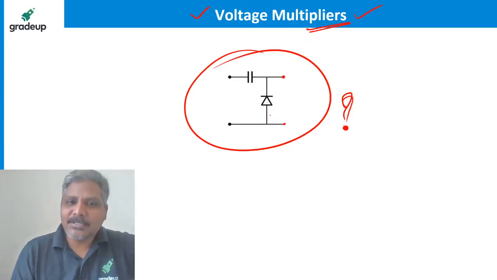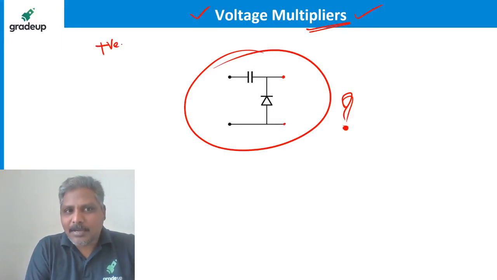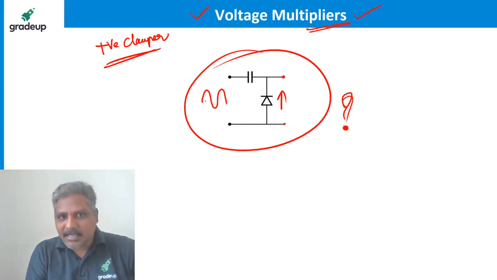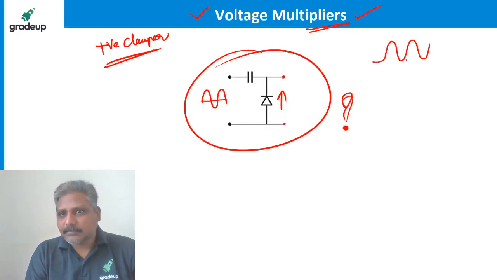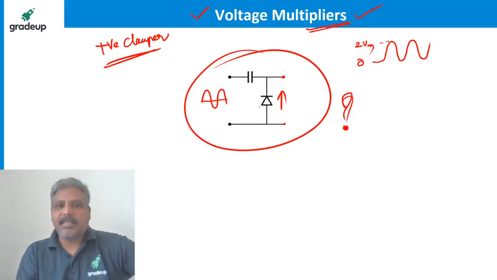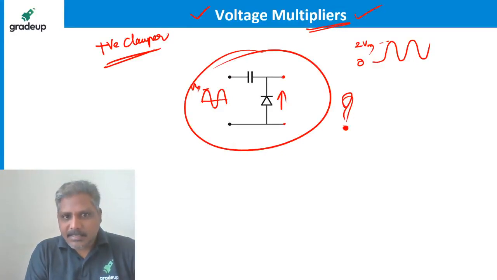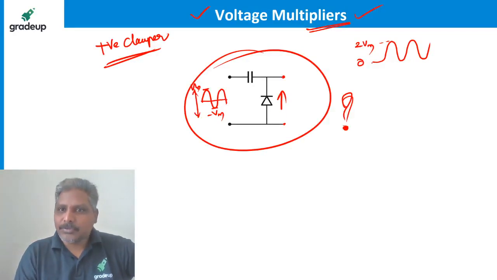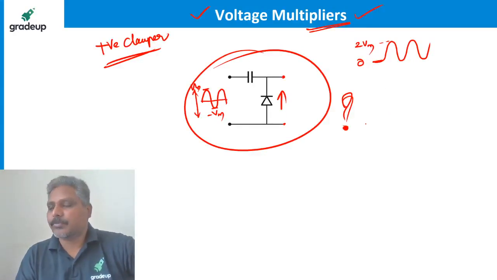Superb. Everybody understood that it is a positive clamper, right? That means the waveform is shifted up. Suppose I apply a sinusoidal signal like this, what is the output you will find? It is found like this, where the lowest value is 0 and the peak is 2 Vm. The input goes from Vm to minus Vm, a peak to peak of 2 Vm, and it is clamped to 0 like this. This is the output waveform.